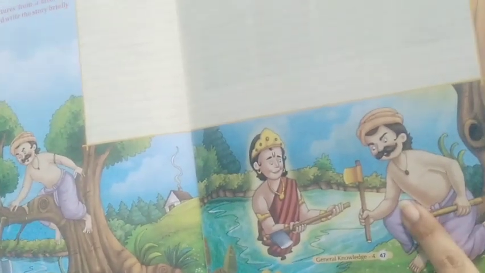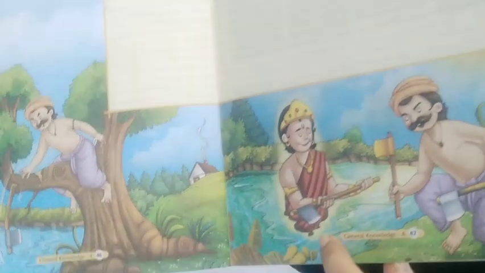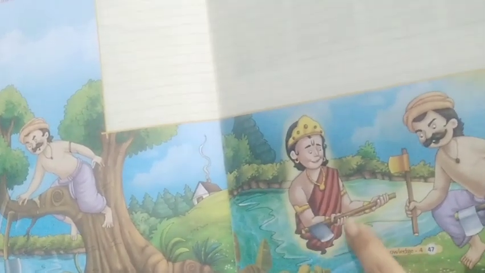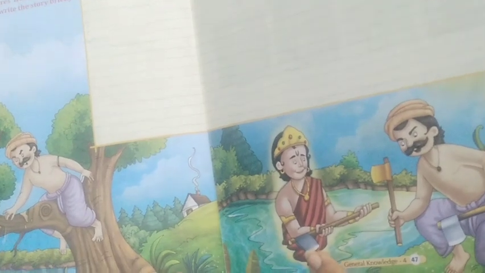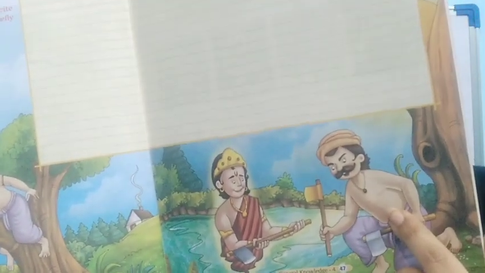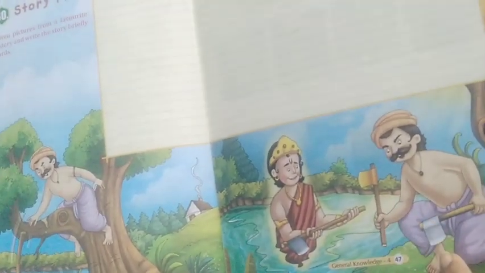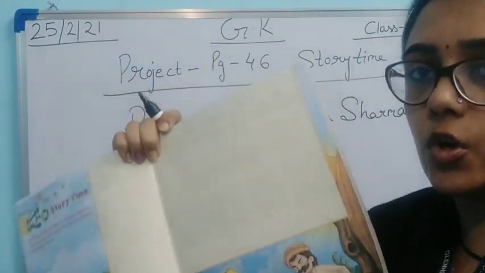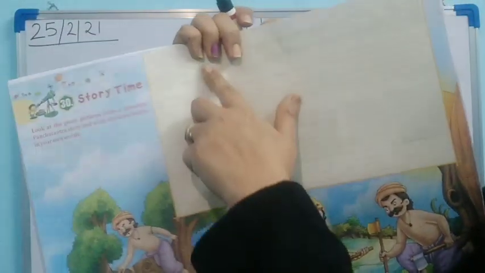The honest woodcutter said, no, this is not mine, this is not mine. Then the fairy comes with the original axe, that is the axe which is made from iron. So this is the story, and by seeing the honesty of this woodcutter, the fairy has given all the 3 axes to the woodcutter. So this is the story which I have explained to you in short, and you have to write this story here.